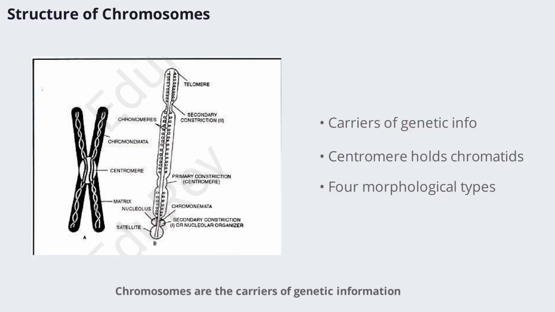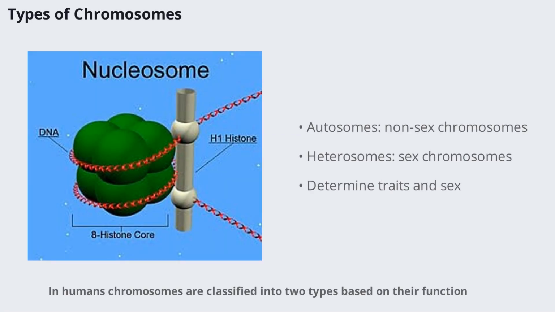Chromosomes are the carriers of genetic information. They play a vital role in heredity, variation, and the evolutionary development of species. Discovered by Walter Fleming in 1882, each chromosome contains a centromere that holds together two sister chromatids. The position of the centromere determines the chromosome's shape, and chromosomes can be classified into four morphological types based on this. In humans, chromosomes are classified into two types based on their function: autosomes and heterosomes.